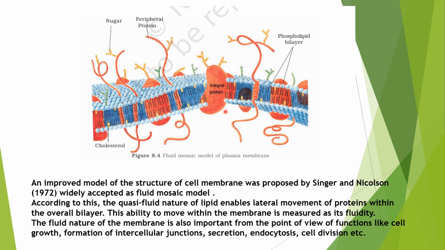The ability to move within the membrane, as I have just told, these proteins and cholesterol are not static, they can move. So this property is called fluidity. Our plasma membrane is fluid, right? The fluid nature of the membrane is important for many functions like cell growth, formation of intercellular junctions, secretion, endocytosis, that means taking the food material or any components inside the cell, and cell division. So this fluid nature of plasma membrane plays a major role in very different types of functions, right?